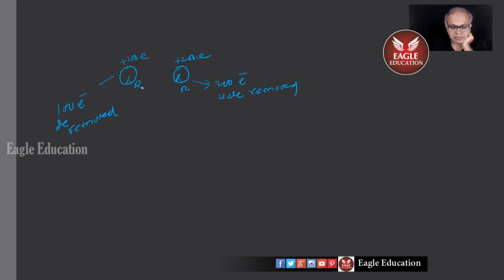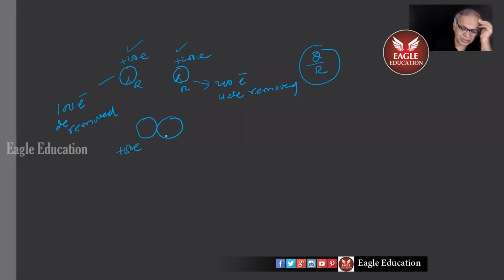If the radius is the same, potential will be divided only by the amount of charge. I'll tell you, Q by R will be the potential formula, children. If R's are the same, whichever has more charge will have more potential also. So when I join them together like this, what we're trying to say is that this will have plus 150 electrons' charge, and this will have plus 150 electrons' charge.